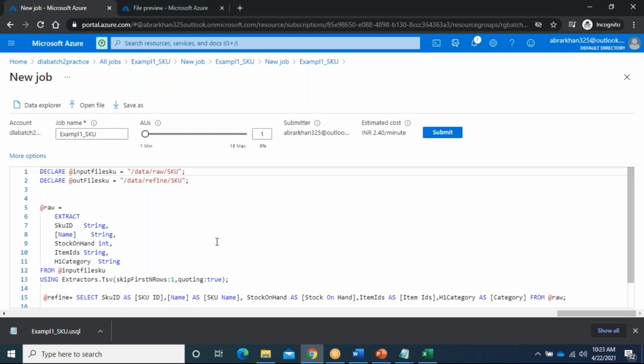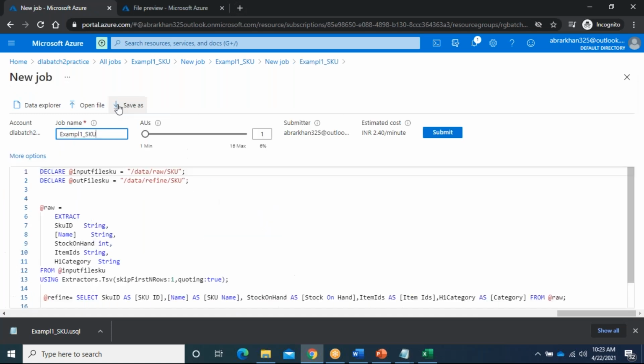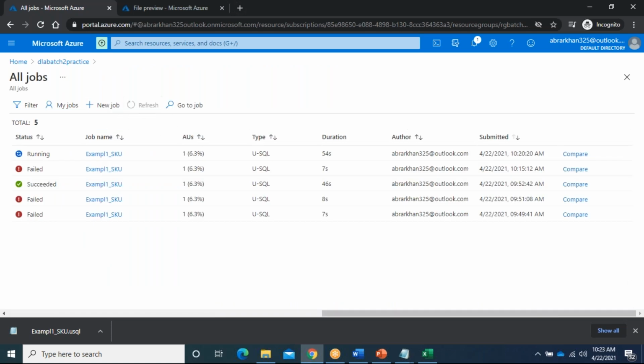Yes, Suresh. Yes, Narendra. You already have a USQL file, so you want to run that file from your local system. Not your local system; you can only run it here. In the local system you can't. But my suggestion is you take this one, otherwise you can take it from here also. This will also be visible to you. If you refresh all jobs, from here also you can take it.